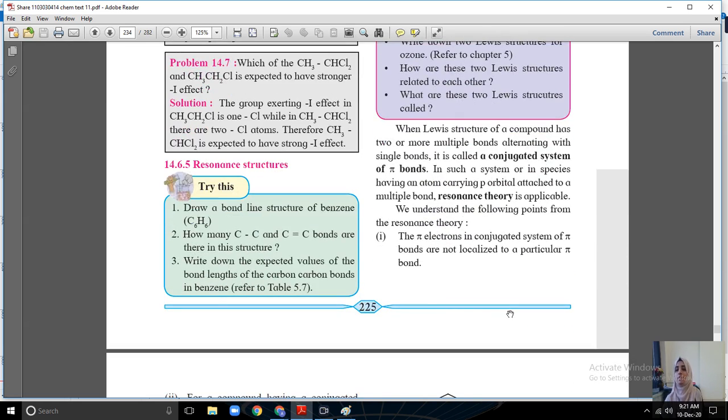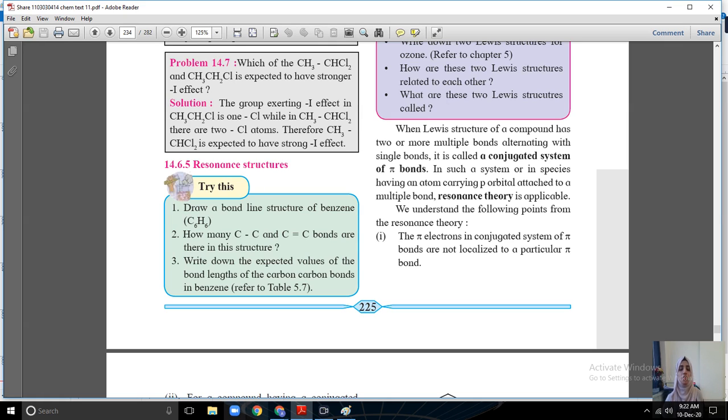Pi conjugated system. In such a system, or in species having an atom carrying a p orbital attached to a multiple bond, resonance theory is applicable. Now what is resonance theory? We understand the following points from the resonance theory. First, the pi electrons in a conjugated system of pi bonds are not localized to a particular pi bond.